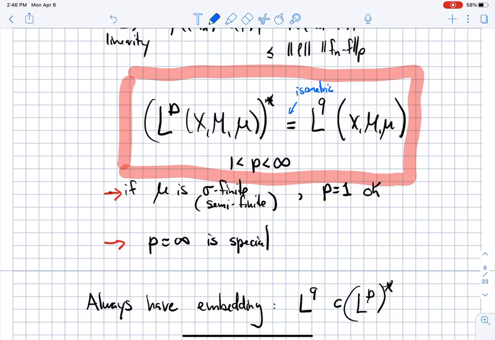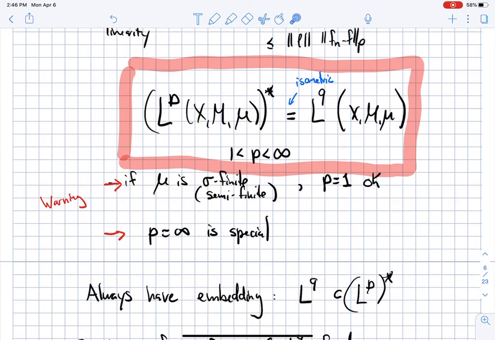Now a couple of warnings. This correspondence holds anytime P is strictly between 1 and infinity, and if mu is sigma finite. Remember that sigma finite often appears in our assumptions. We need that for Radon-Nikodym, and we need that also for Fubini's theorem, so that's not new. It turns out that you need something a bit weaker than sigma finite, which is semi-finite, but let's just say sigma finite for now. And it's okay for P equals 1. In other words, the dual of L1 is L infinity, if mu is sigma finite.